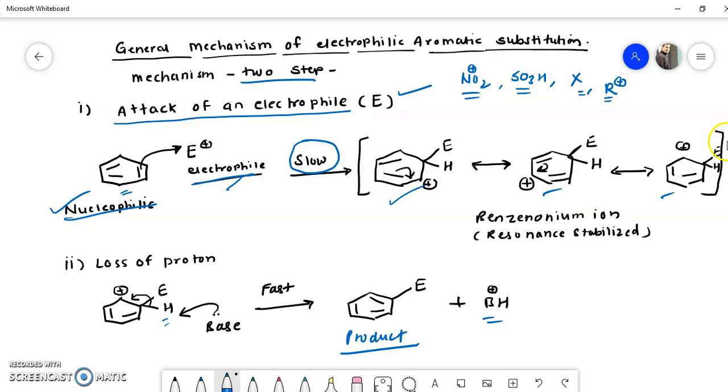In further videos we have to see the important reactions like the nitration reaction, then the sulfonation reaction, then halogenation and Friedel-Crafts reactions. These are the important aromatic substitution reactions that we have to study in the incoming videos. But remember that in every reaction the mechanism will be the same as what we have seen today.